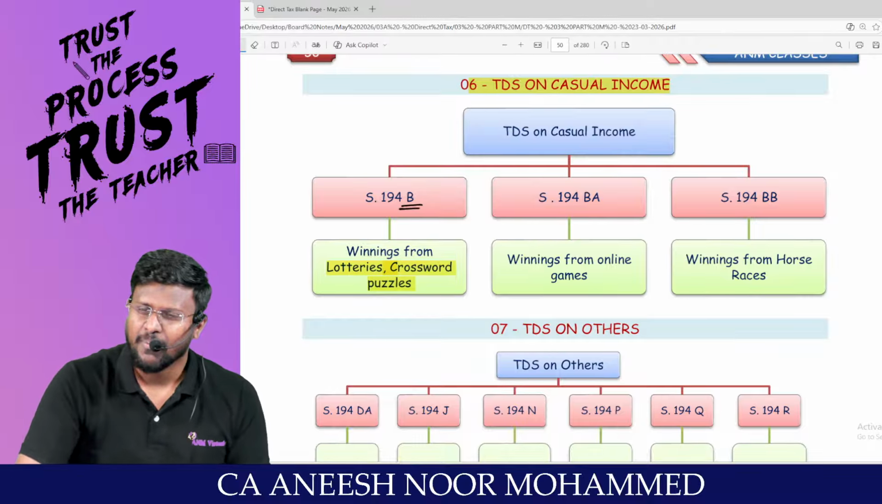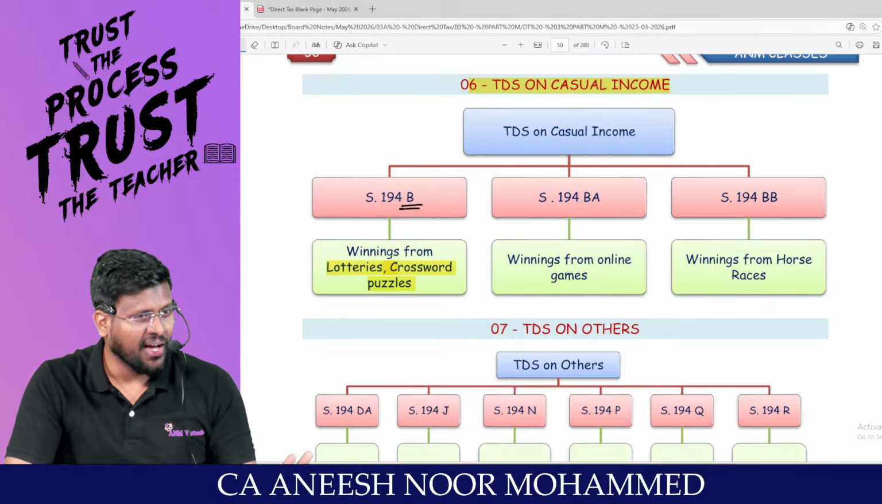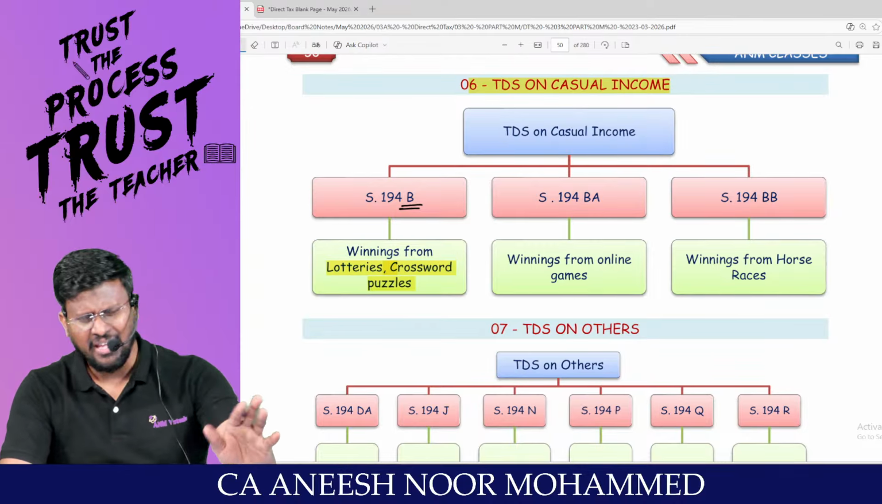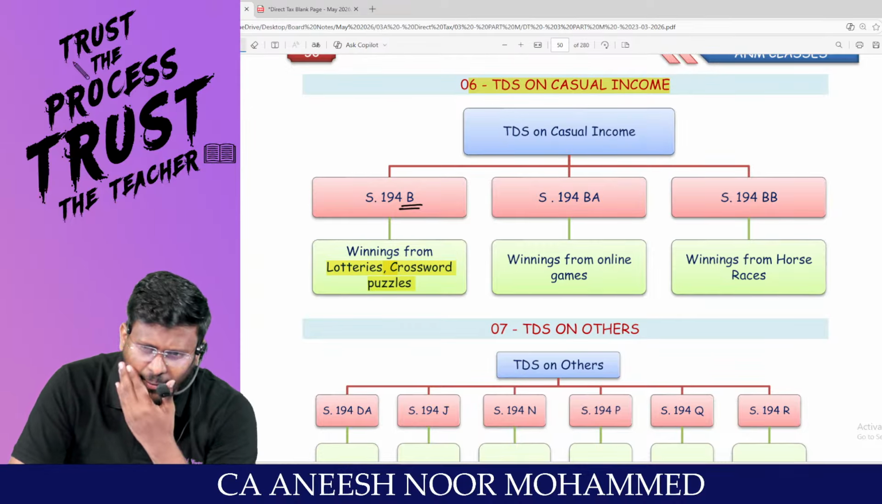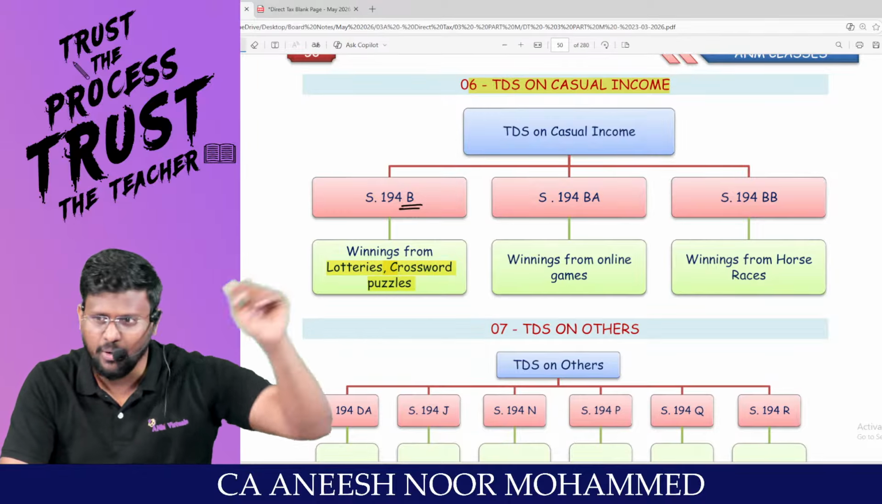Am I right? That's why 194B is what? Bhagya. Only Bhagya. Sir, people will be having winning from lottery. Arey, even lottery someone can win, man. For example, if 10 horses are running, you are saying that horse number 3 will win.